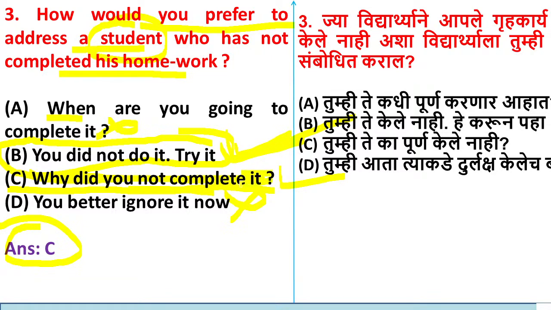Is it clear? In different sources you will find different answers for this question. In some sources option B is given, in some sources option C is given, but according to me option C is right here, because first the teacher will ask why did you not complete the homework, then the student will give reasons, then the teacher can say that yes, you can try it. Yes or no? I feel you will agree with me. Option C is correct here.